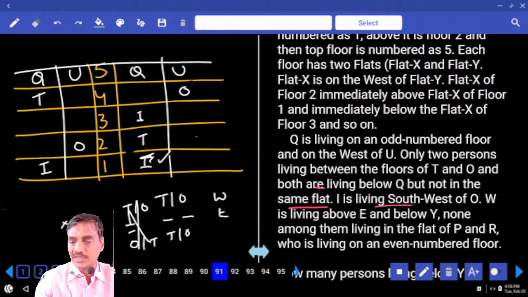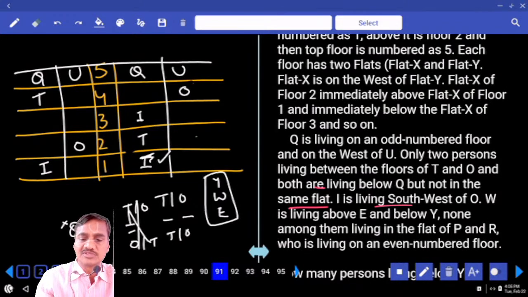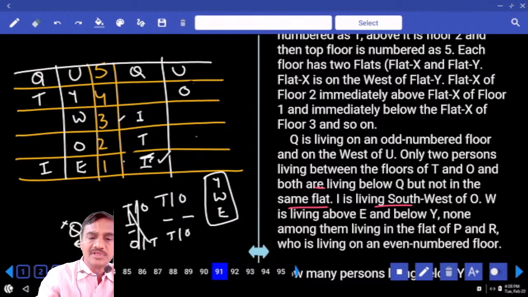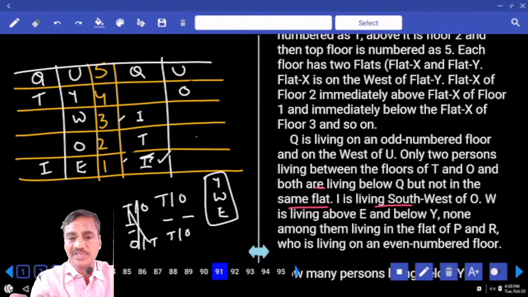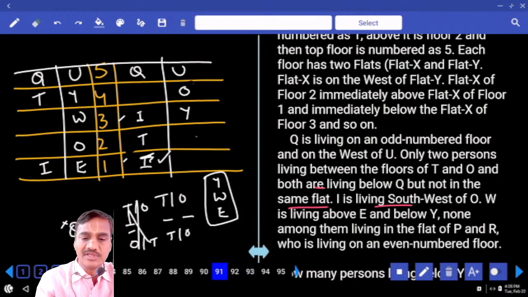And at the same time, W is living above E. W is above E and below Y. And none of them is living in the flat of P and R. That means these 3 persons must be in the same flat. As these 3 persons are in the same flat, what is the only possibility we have? Y, W and E. Now in this case, I will be here or here. That means 3 persons will be there in this. Hence Y, W and E must be at this place.